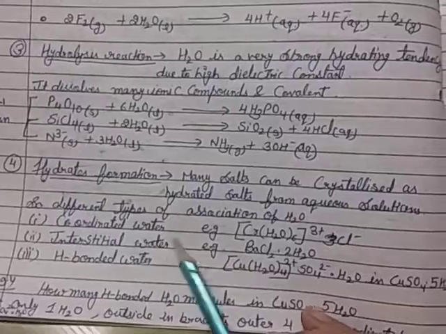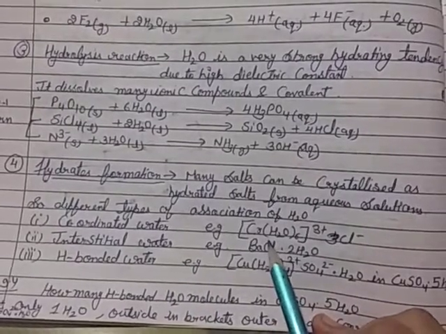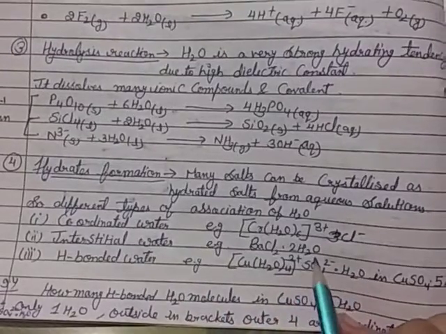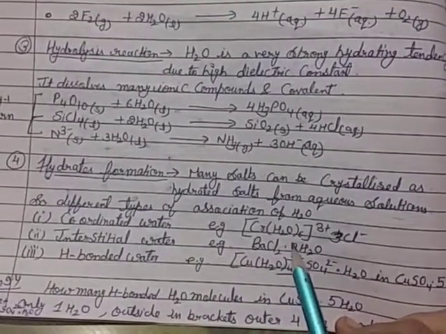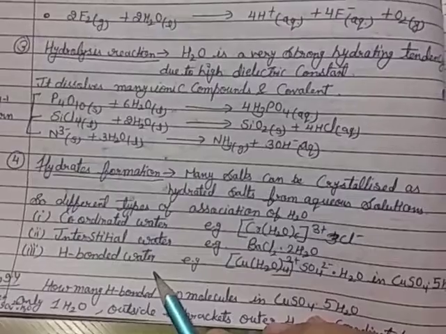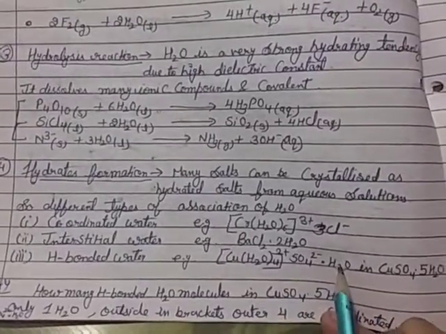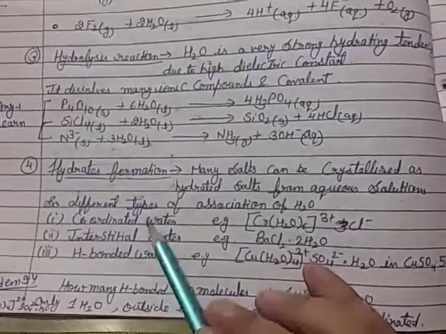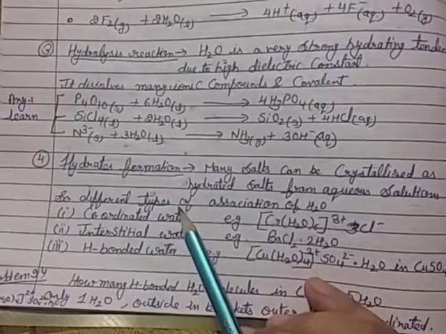In coordinated water, here you see H2O inside as a ligand. Interstitial water is outside, as a compound. Hydrogen bonded water is with the complex and outside. Okay, so there are three categories of hydrate formation.